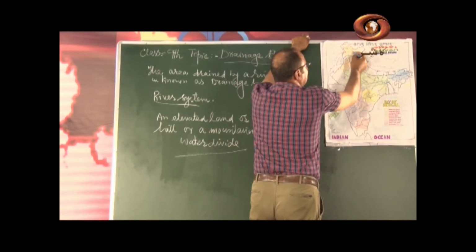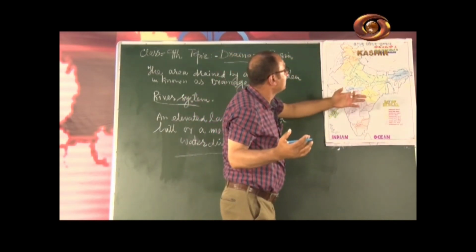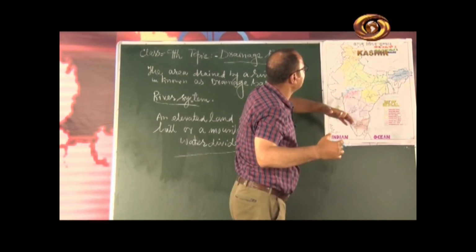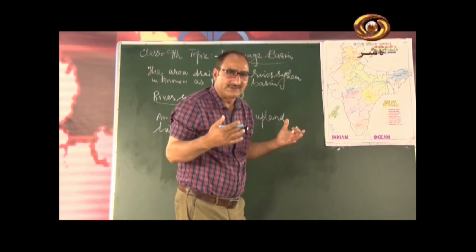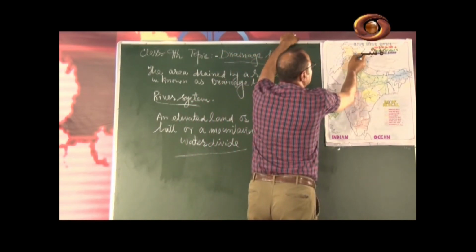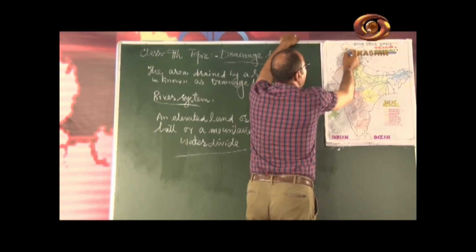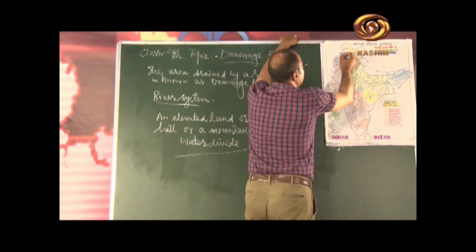In Ladakh, it is joined by so many tributaries. There are Shyok, Zanskar, Hunza, and some other tributaries which join this mighty river Indus in Ladakh, and here it passes and crosses Baltistan, Gilgit, and emerges out from the Attock mountains and enters Pakistan.